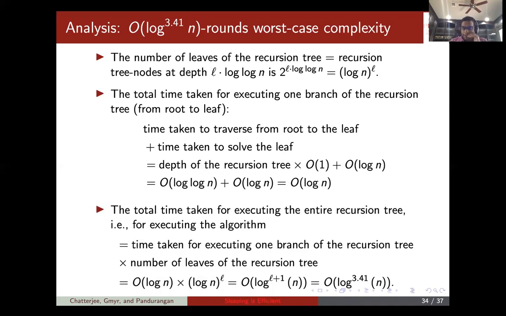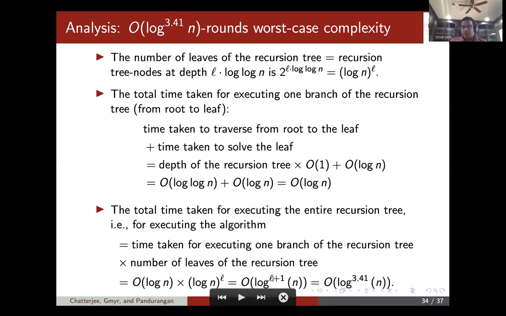And the total time for executing the entire recursion tree is the time taken for executing one branch of the recursion tree times the number of leaves of the recursion tree. So one branch takes log n time from this, and the number of leaves is simply log n to the L from here.